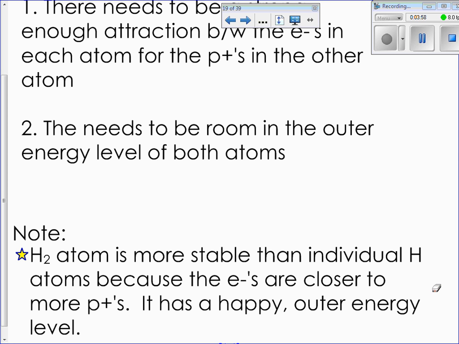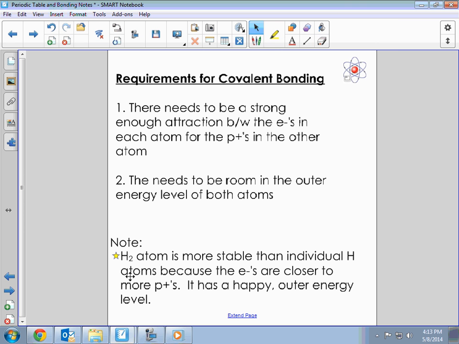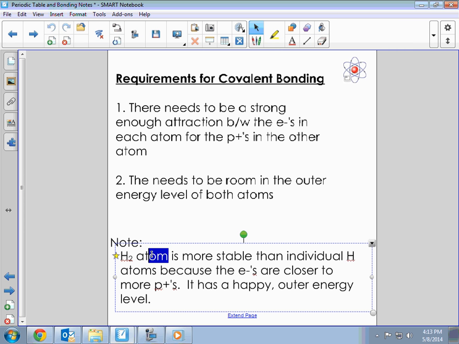And as I said before, two hydrogens bonding, the fact that they get near each other and then bond, is kind of hypothetical, because hydrogen, this is an atom, it's a molecule. The hydrogen molecule is more stable than individual atoms because the electrons are closer to more protons, so they are happy.